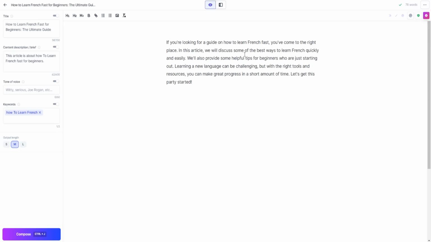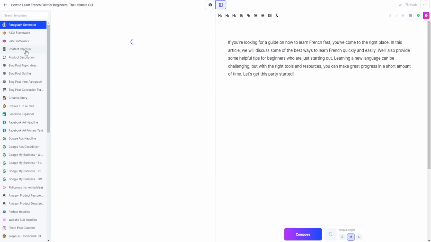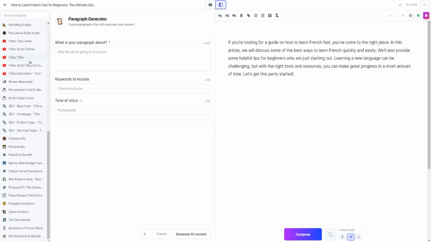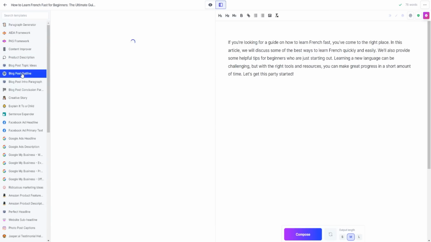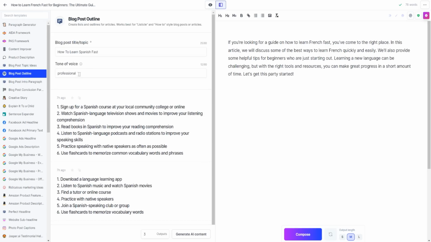So if we go back over here to Jasper, we can go to power mode, and then we can use any of the templates and frameworks inside of Jasper for our document right here. So what I'm going to go ahead and do is create a blog post outline and do the same thing.